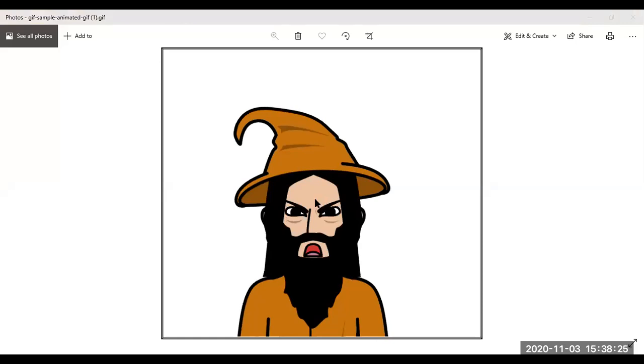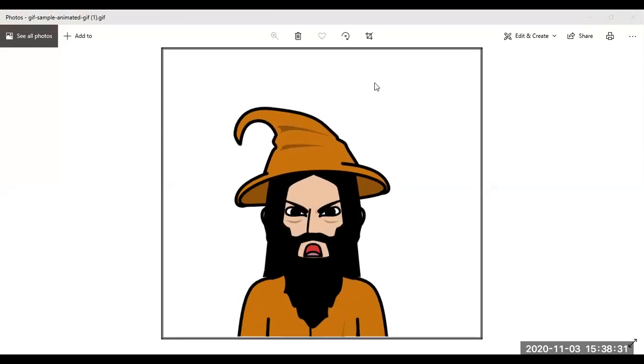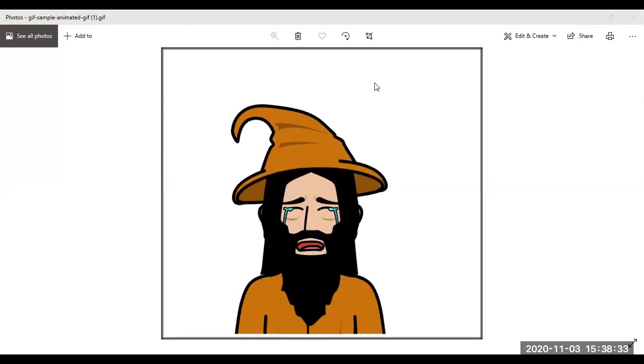So you can see the animated GIF that's over here. I have cropped the character further and I've given it these expressions. So you can use these also in your lesson and you can incorporate this in your PPT and you can in fact use this in your quizzes template as well. Only drawback is that the GIF will not be visible on the quizzes template. It will just come as a .jpeg file, which is an image file. So these were the two tools that you all learned today.